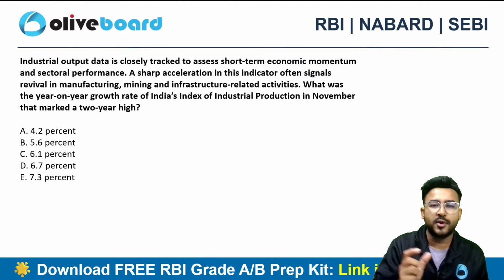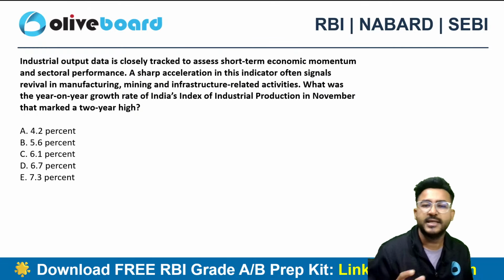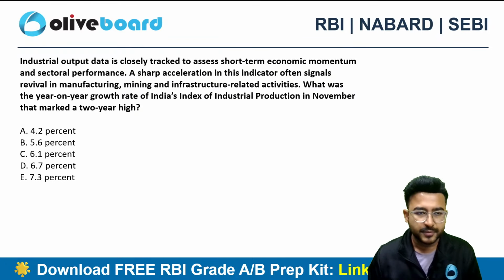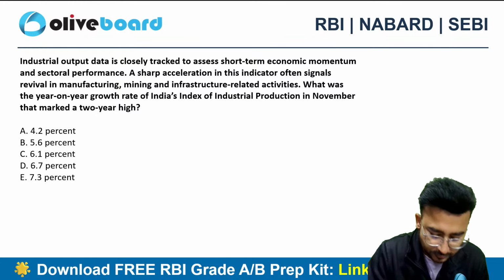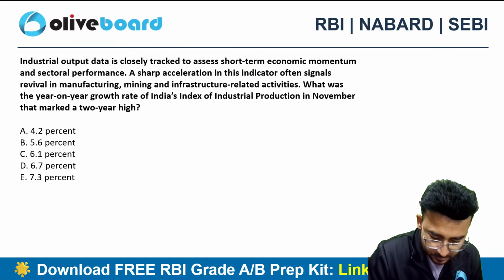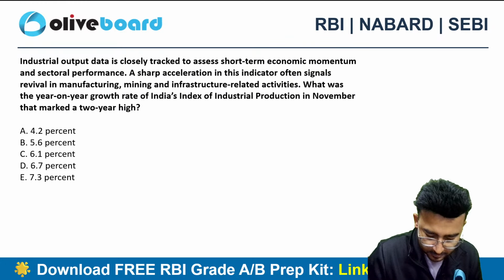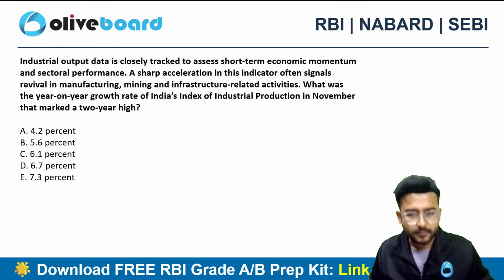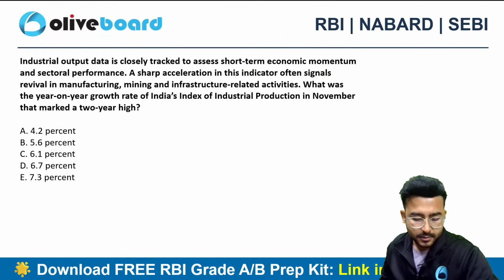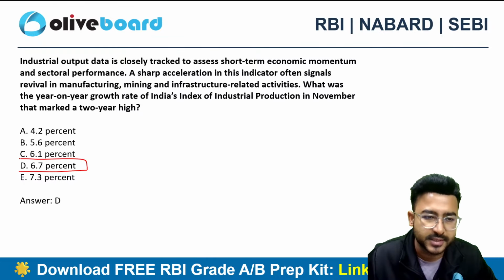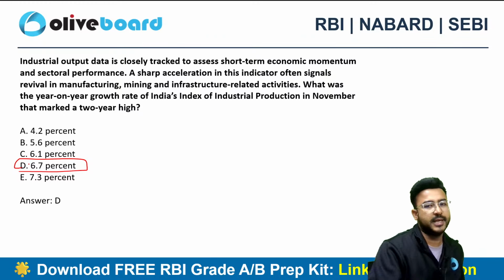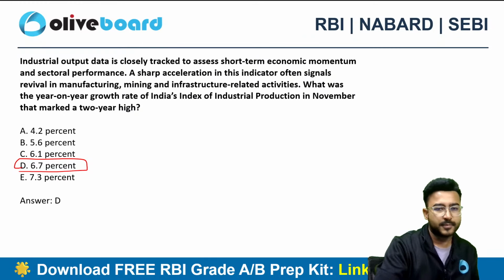Next one. What was the year-on-year growth rate of India's index of industrial production in November 2025 that marked a 2-year high? This is the index of industrial production. It was 6.7%. Okay, 6.7% is the correct choice, option D. That is the November data.